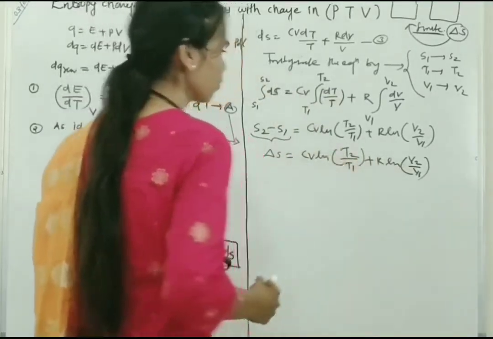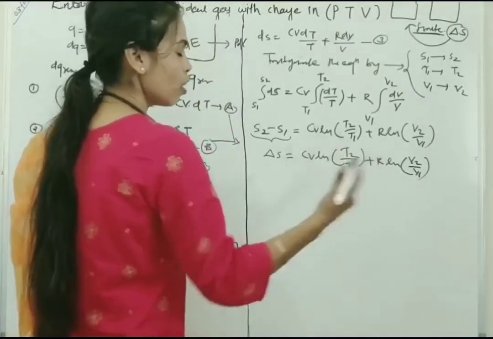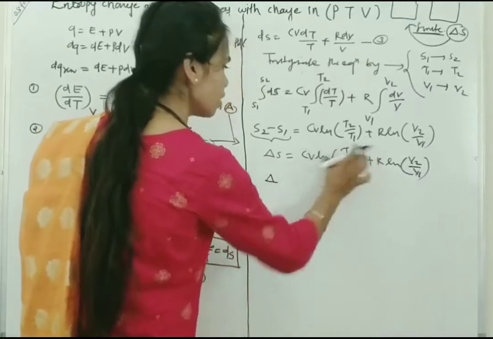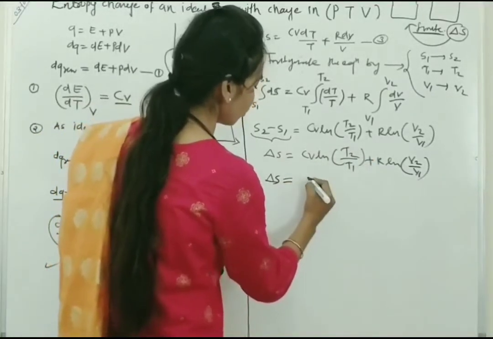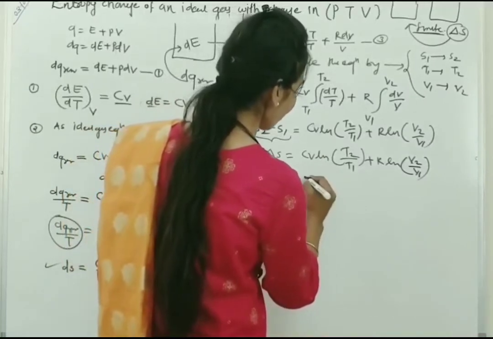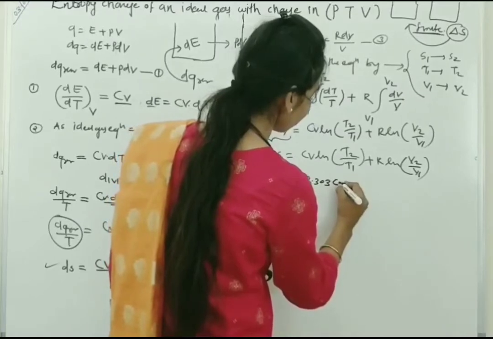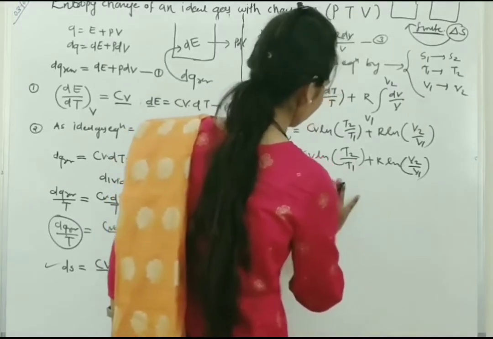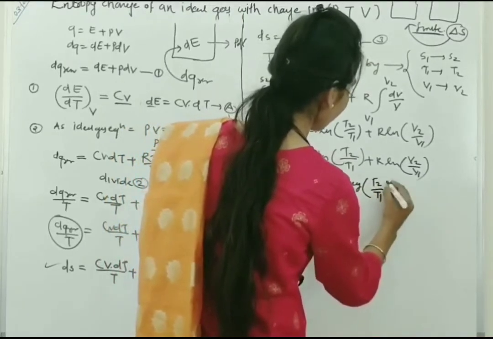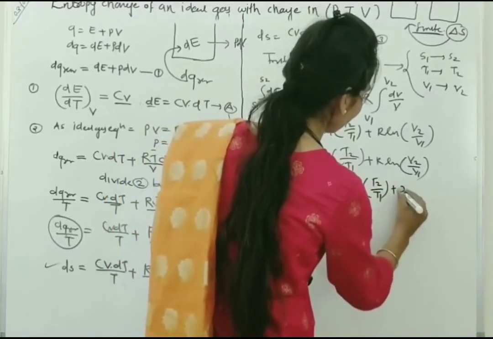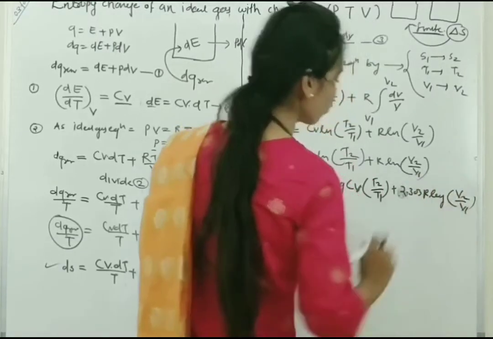This equation we can write in two more forms, the ln form and the log form. For information, delta S is equal to 2.303 Cv log of T2 upon T1 plus 2.303 R log of V2 upon V1.